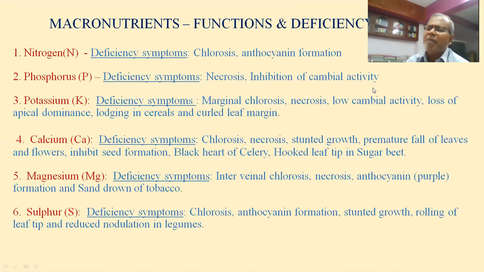Inhibition of cambial activity. The vascular cambium, the intervascular cambium, the cork cambium or phellogen are all responsible for secondary growth. So vascular cambium and intervascular cambium are involved in secondary growth, and cork cambium or phellogen is responsible for bark formation. It may be affected. Potassium deficiency symptoms: marginal chlorosis, that is chlorosis at the margin of the leaf, necrosis, low cambial activity, loss of apical dominance.